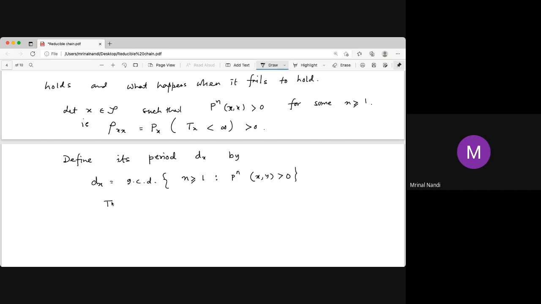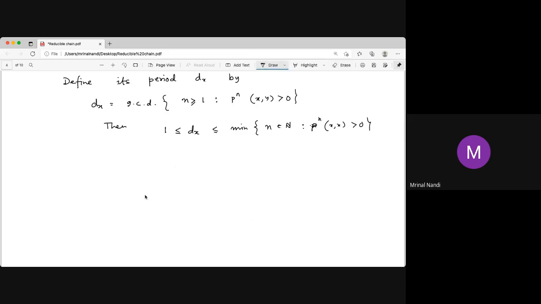Now, what is the period? The period is obviously greater than or equal to 1, and it must be less than or equal to the minimum of all natural numbers n such that P^n(x, x) is positive. The GCD cannot be greater than the minimum number. So that is the result. It's just a trivial thing.